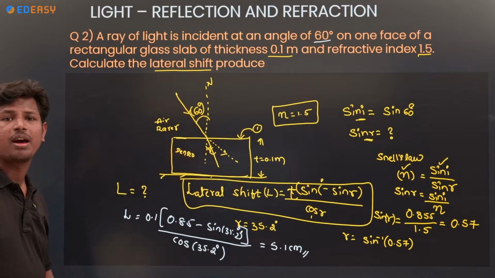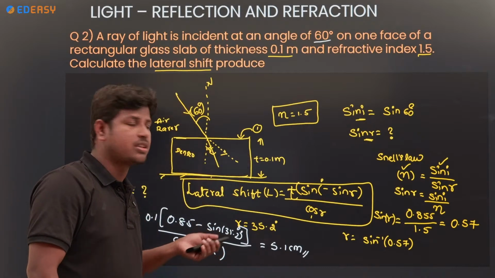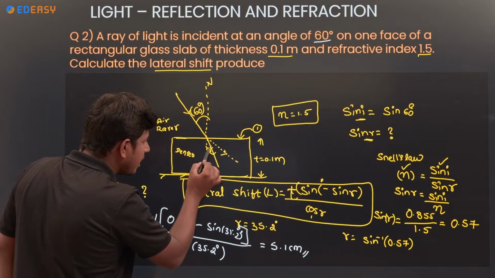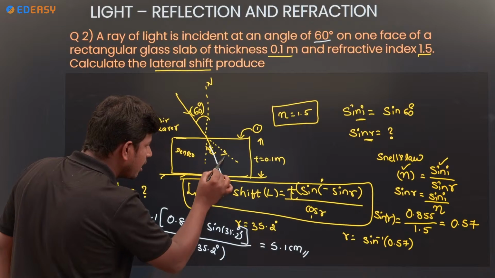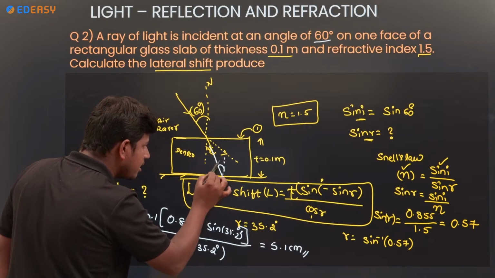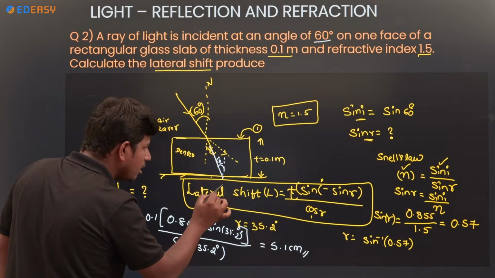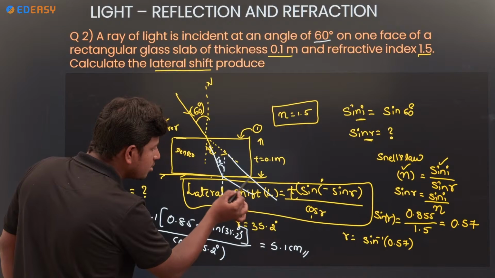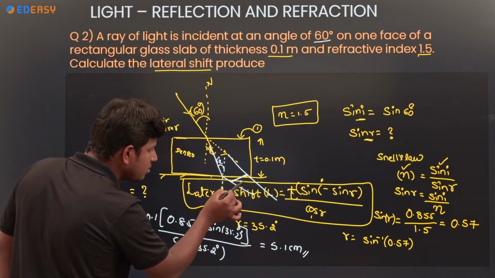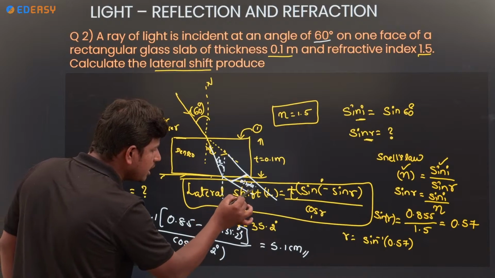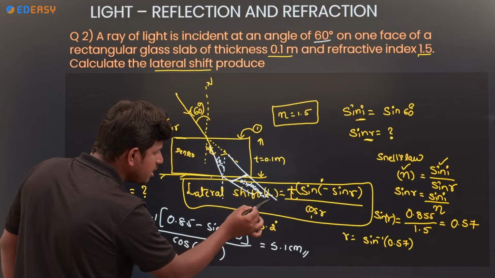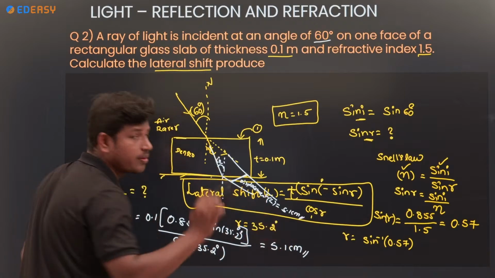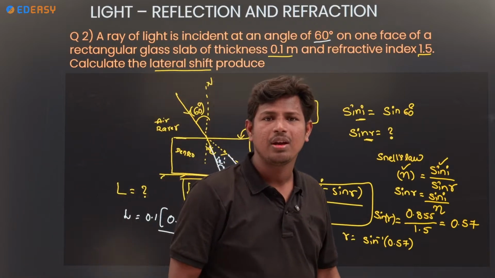This is the formula for the value of lateral shift. See, this is the actual direction. Again the light ray enters here. Draw the normal. This is the second incident angle, I2. This is the actual ray, right? So how much displacement takes place between these two? This displacement we call L, and it is 5.1 centimeter.